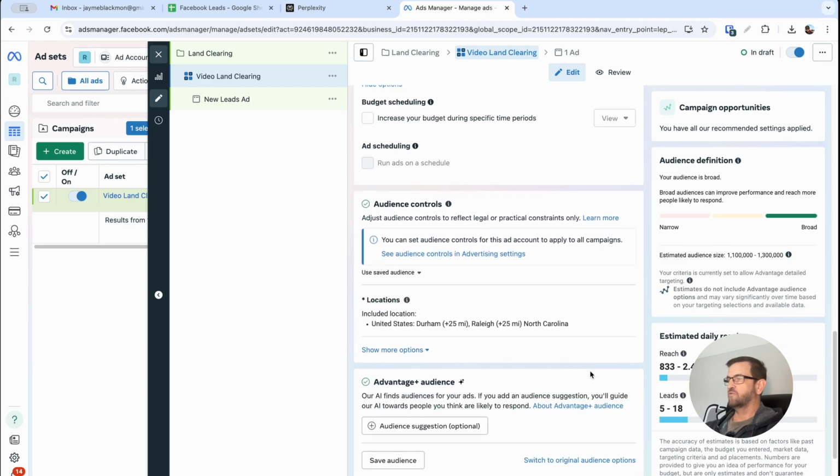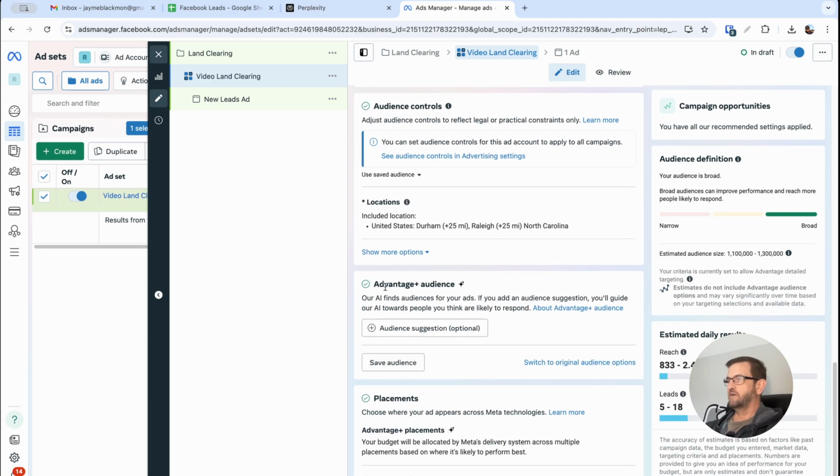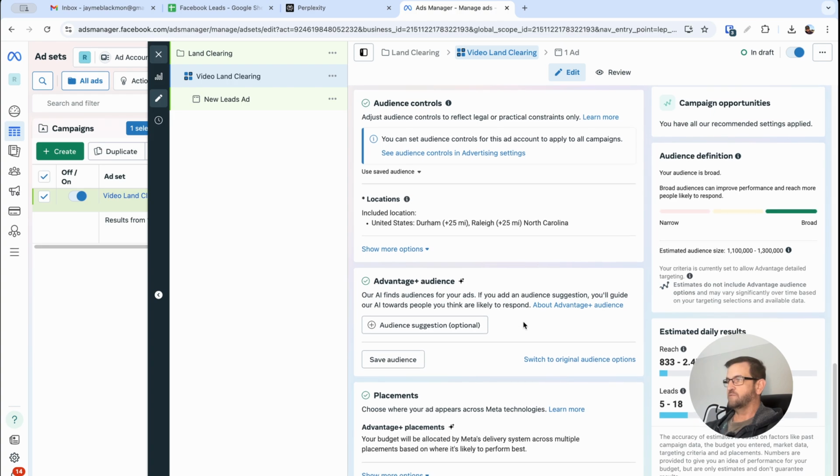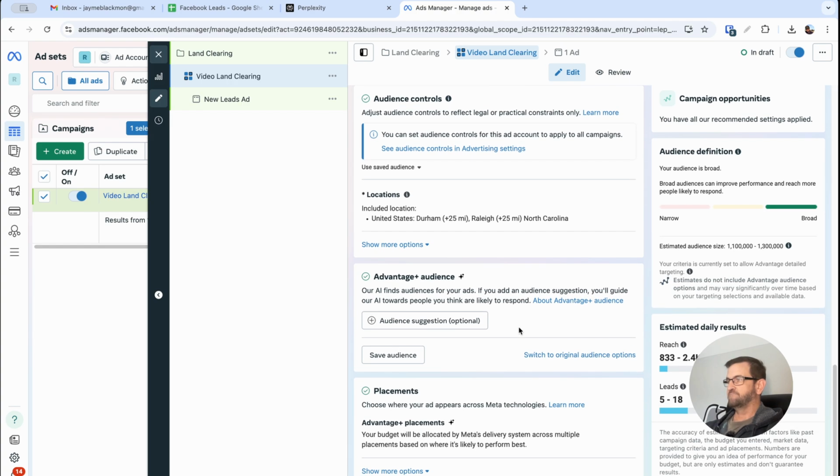Okay, so if you scroll on down here, you got Advantage Audience, which means that it tries to match you based on artificial intelligence with people that are likely to respond to your ad. I just usually leave that on.